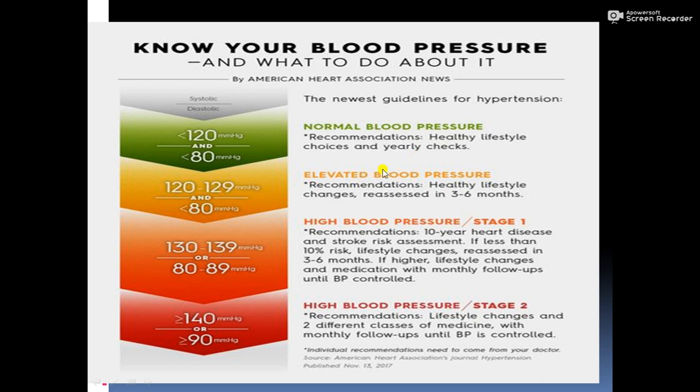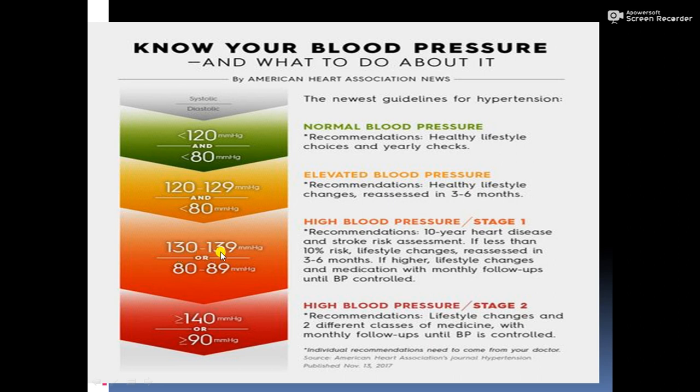Then elevated blood pressure is 120 to 129 with diastolic 80 or below. Recommendation: healthy lifestyle changes, reassessed in 3 to 6 months. We have to go and get blood pressure checked in the hospital. There may not be any medicine required. A change of lifestyle may bring the blood pressure to normal.